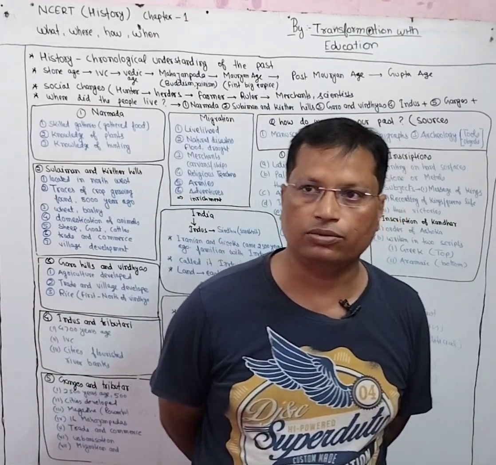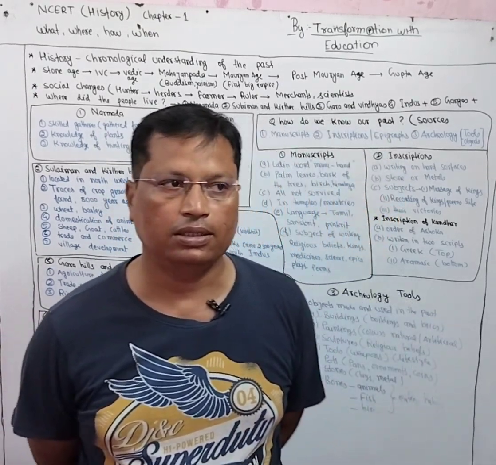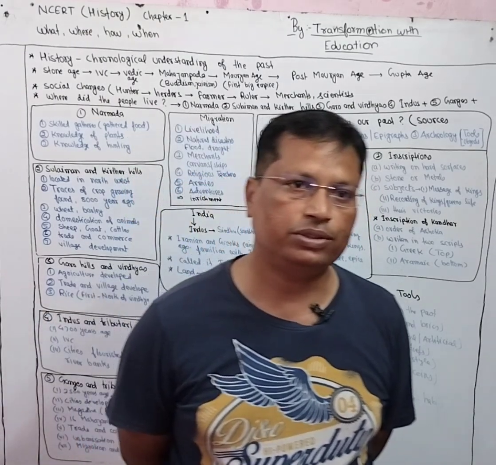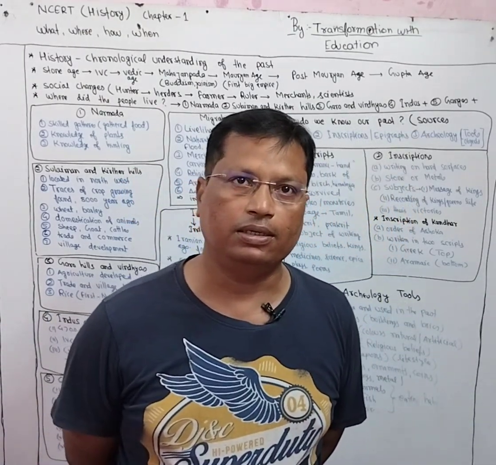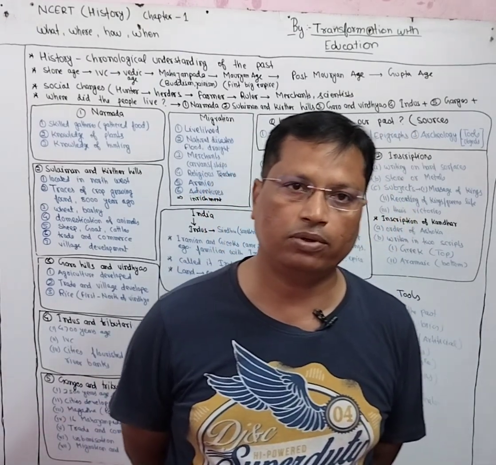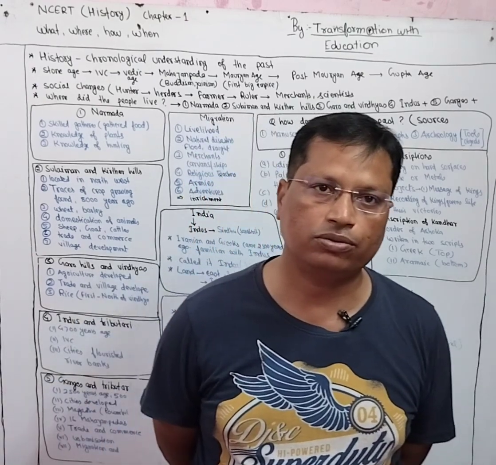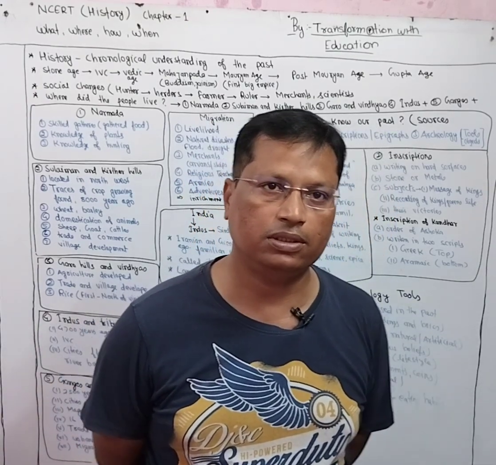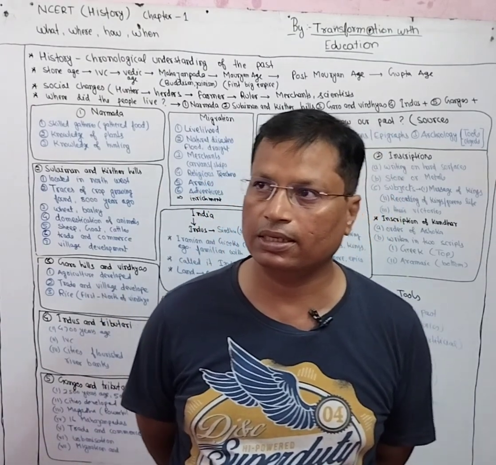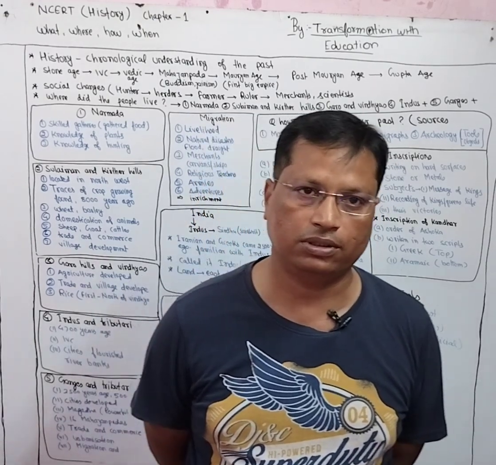Mostly, these are the 2-3 words we generally come across in history. You must be familiar with these words also: BC and AD, and CE and BCE. BC means before Christ, AD means Anno Domini. BC refers to the time before the birth of Jesus Christ. Anno Domini indicates the time after the birth of Jesus Christ.